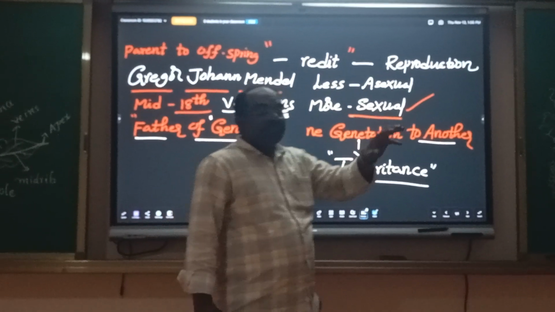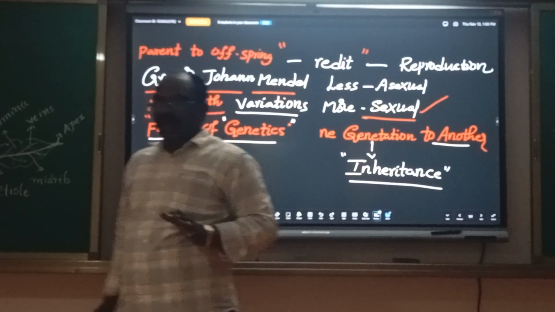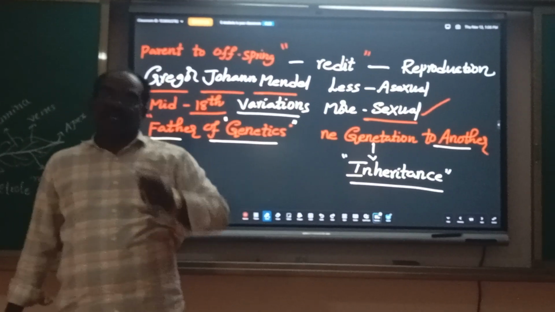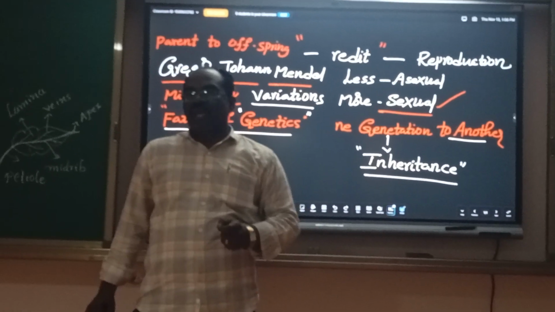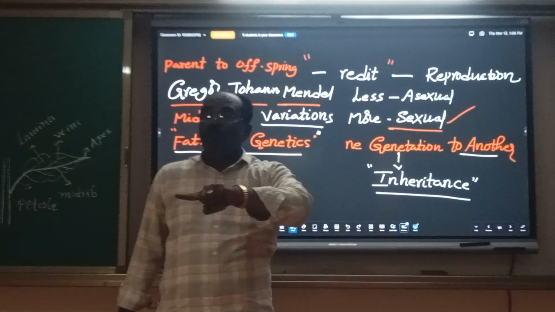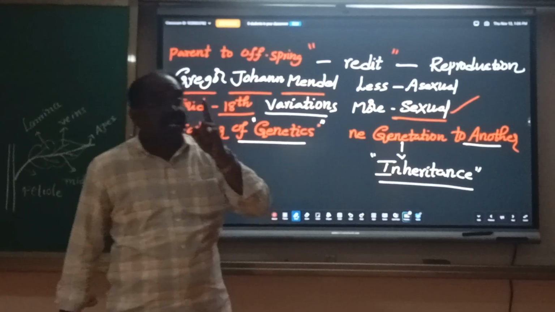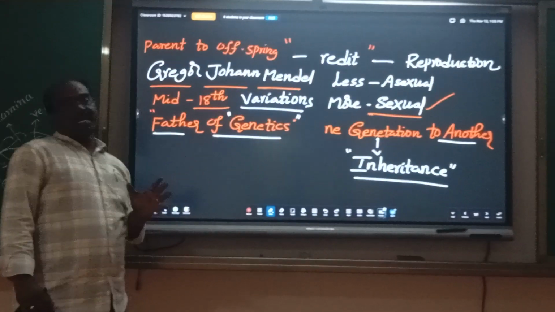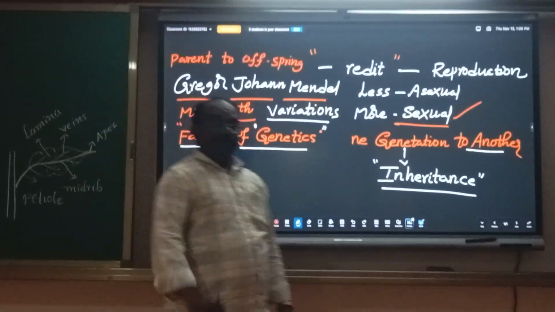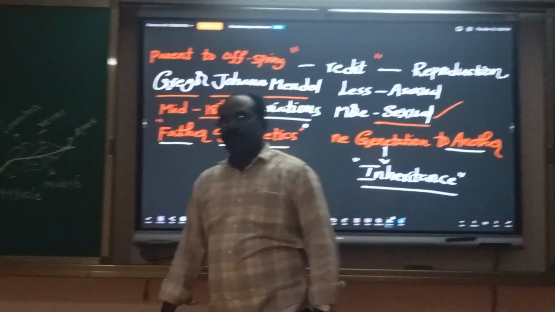He conducted several experiments and observed different kinds of organisms in nature. Finally, he studied how variations are passed from parent to offspring and from one generation to another generation. Actually, he was a great mathematician, Mendel.